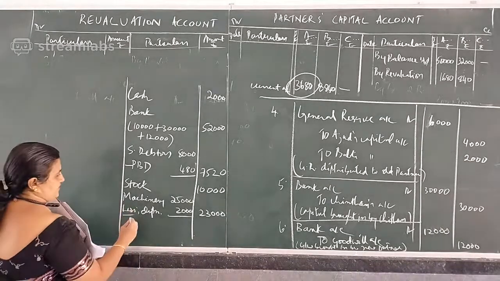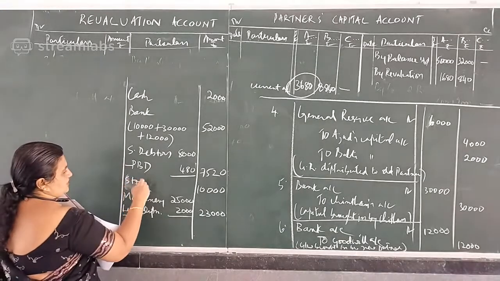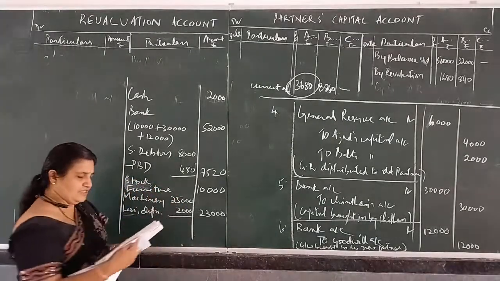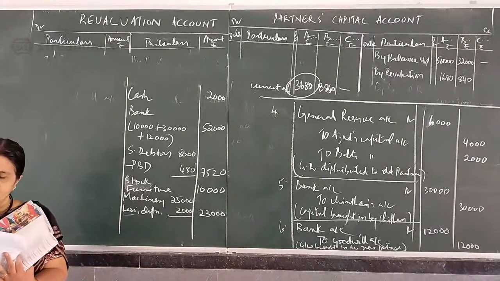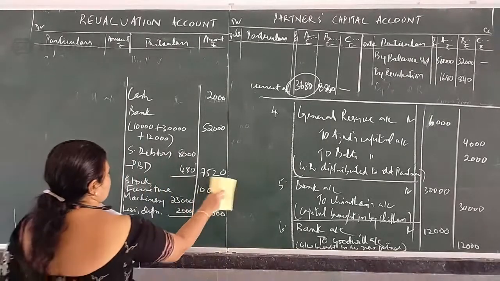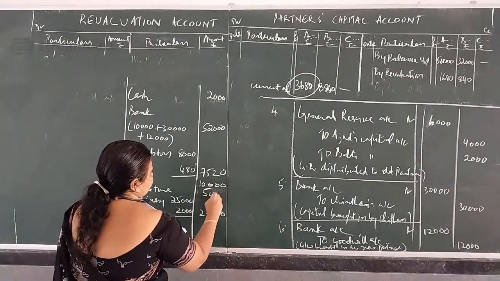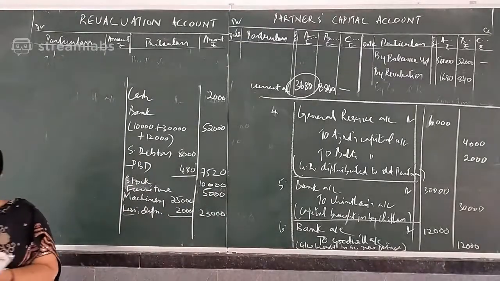Furniture also has no adjustment. How much furniture given? 5,000. So no change in the furniture value. Stock 10,000, furniture 5,000.